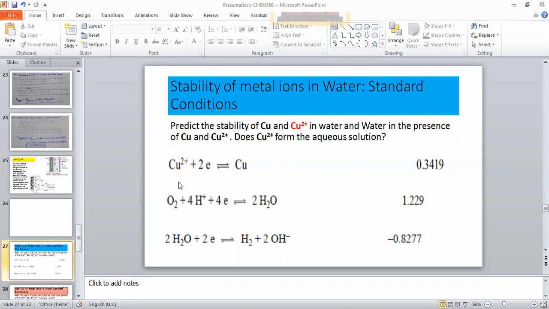So this is the question. In a similar way, anything written on the left hand side is always in the oxidized form, and you have to treat it in a similar way, which I am going to explain over here.